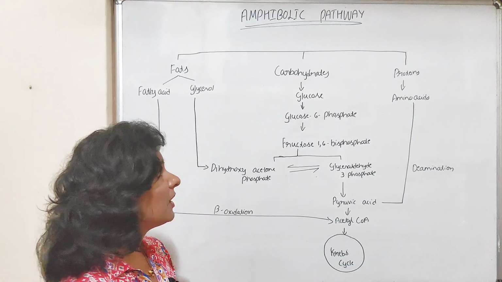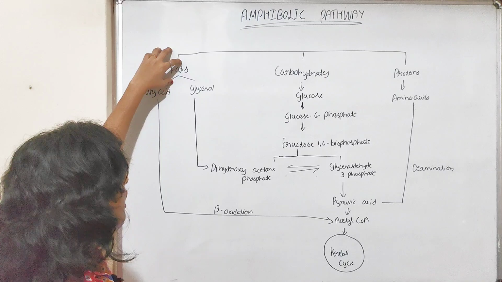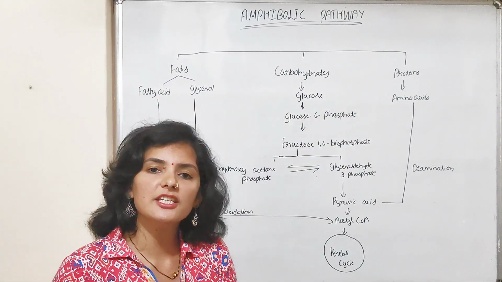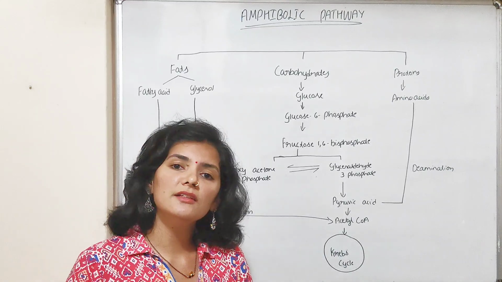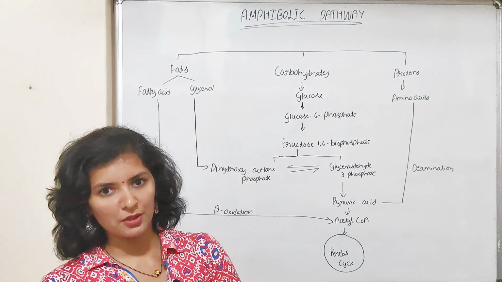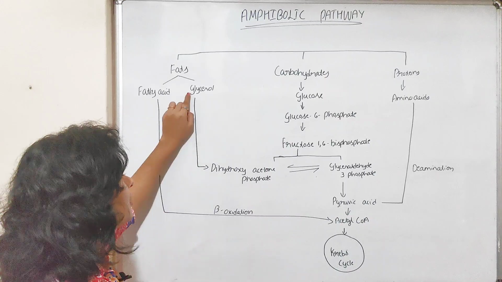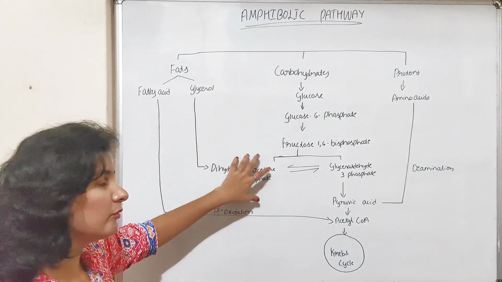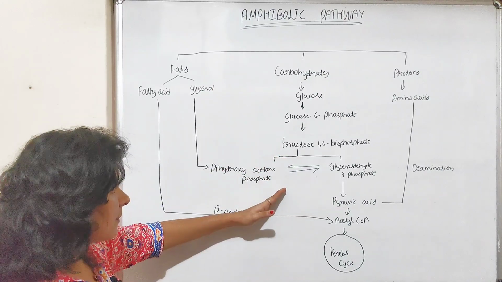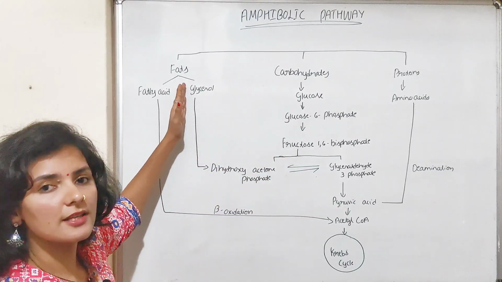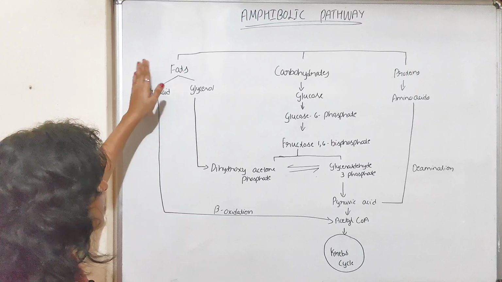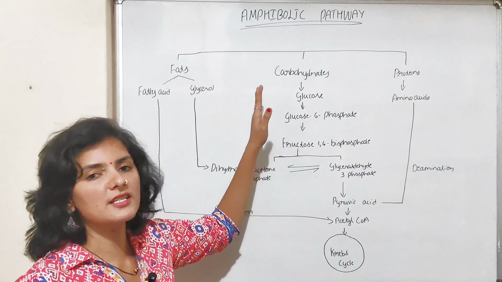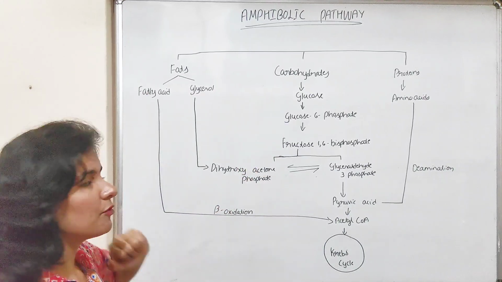In the respiratory pathway you have studied that some of the larger compounds are broken down into smaller compounds, and that process is called catabolism. Similarly, there is also synthesis of larger compounds from simpler compounds. For example, if glycerol is required by the cell, then the dihydroxyacetone phosphate compound will be withdrawn from the respiratory pathway and glycerol will be produced. Similarly, if fatty acid is required by the body, then acetyl-CoA will be withdrawn from the respiratory pathway to synthesize fatty acid.